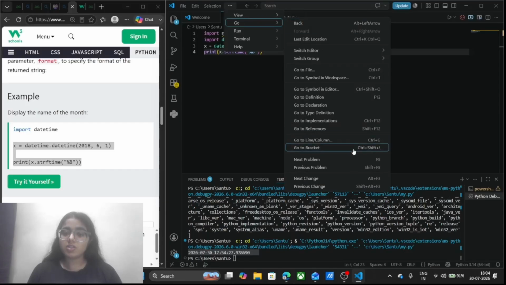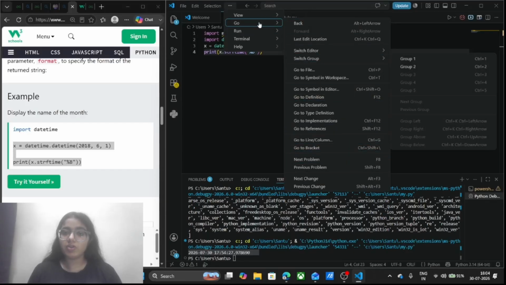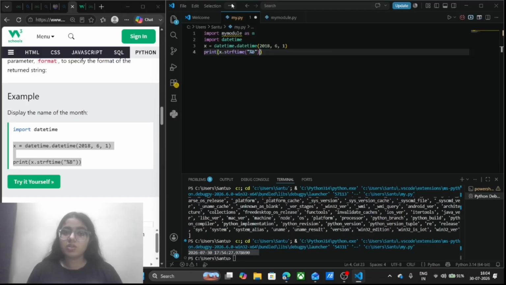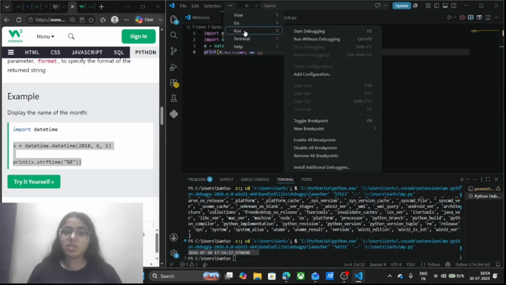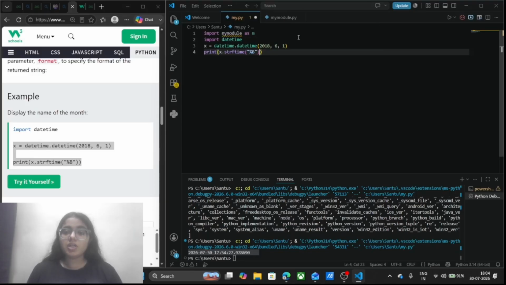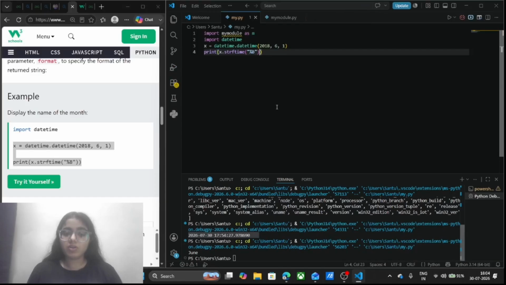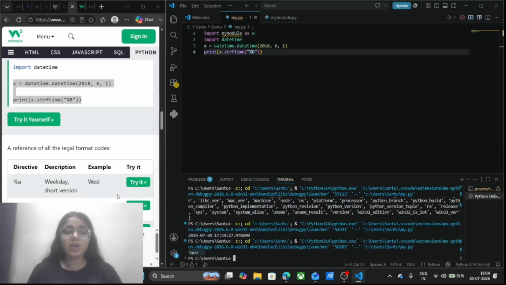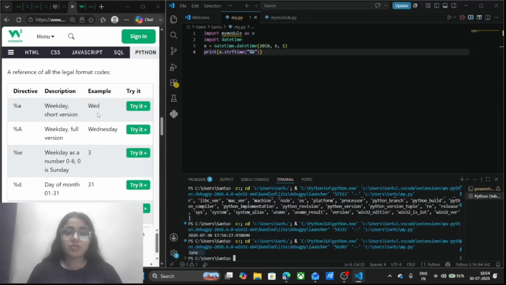Let's run this and see whether it is returning me fine or not. See, it returned me June as my output. If I want only the weekday in the short version, I will write percentage a. I will write here and see what it is returning me.